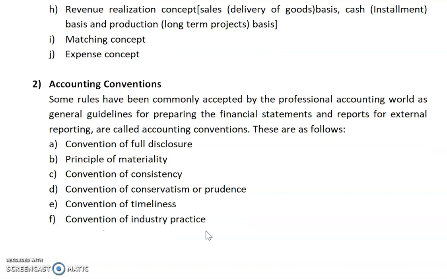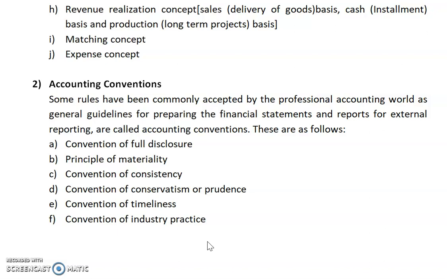Then accounting conventions. Some rules have been commonly accepted by the professional accounting world as general guidelines for preparing financial statements and reports for external reporting, and these are called accounting conventions. These are based on some traditions and customs, and are as follows. Convention of full disclosure: in this convention, we will disclose all information related to our accounts. We should not conceal or hide information from our customers or accounting users.